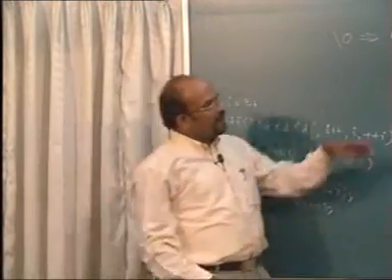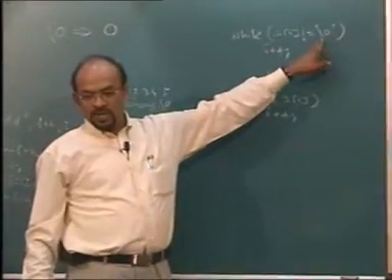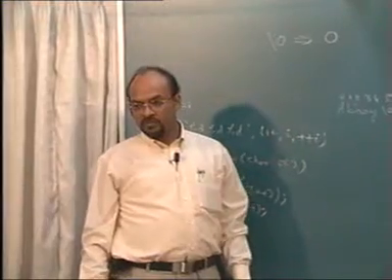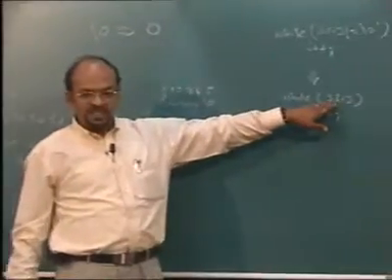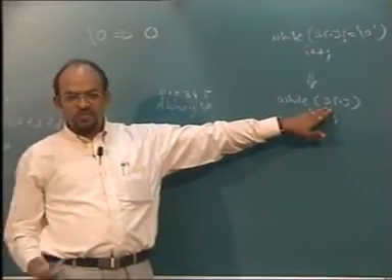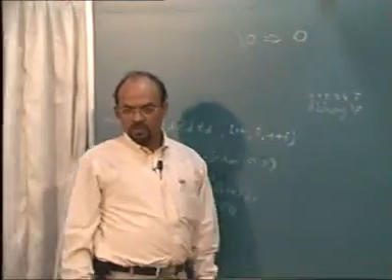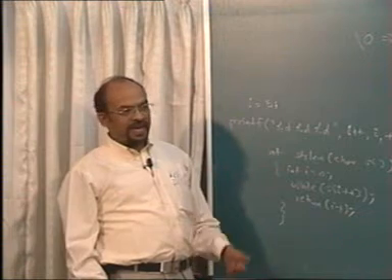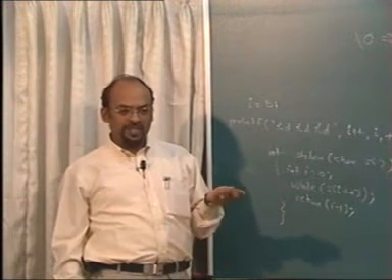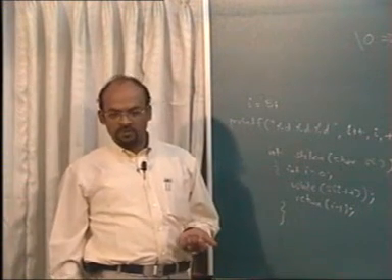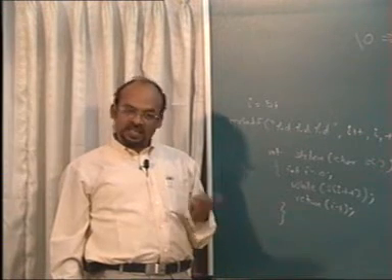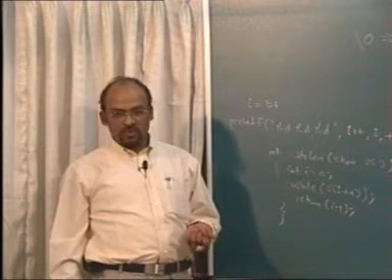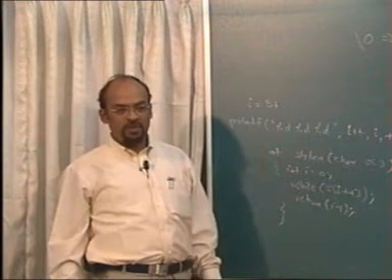Now you are comparing that character with backslash 0. That means you are checking whether it is not equal to 0. But if that character itself is 0, means it is false. If it is not 0, means it is true. If the character at S of I position is backslash 0 means false. If the character is other than backslash 0 means non-zero means true. So why do I require one condition not equal to backslash 0?